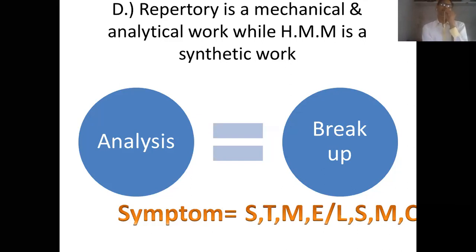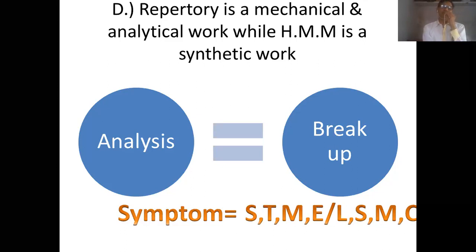For example, if there are 10 symptoms in front of a repertory compiler, he will study those symptoms. If he is following the Kentian plan of arrangement, he will study those 10 symptoms under side, right or left or one-sided. Then he will further study time: daytime, morning, night, forenoon, afternoon, etc. Then he will study the modalities of those 10 symptoms. Then he will also study the extension if it is possible.